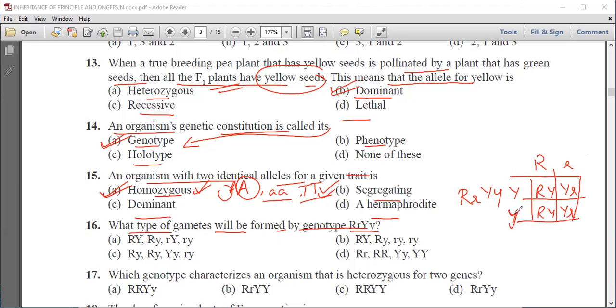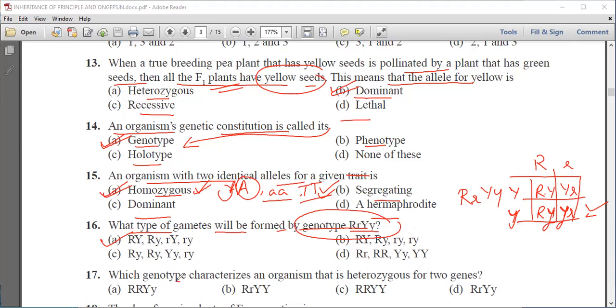Okay, this is small y. So we will get this R into Y, capital RY, and this is R into small y, and this is small y into R. So 4 gametes we will get from this genotype. Now we have to match. So option A is the right answer.